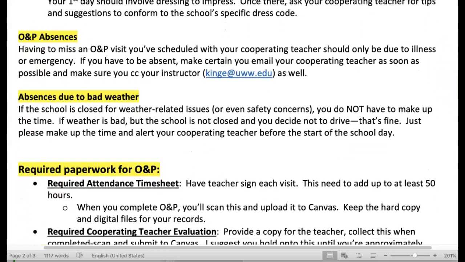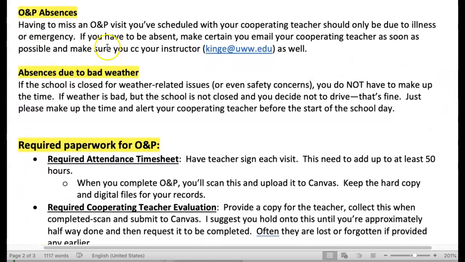Now, it may happen that during your O&P, you may have to be absent. With O&P, you do not want to be absent unless it's a very serious situation, such as an illness or an emergency. If you have to be absent, make sure you email your cooperating teacher as soon as possible, and make sure that you CC me, your instructor.